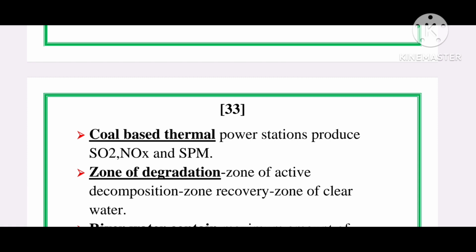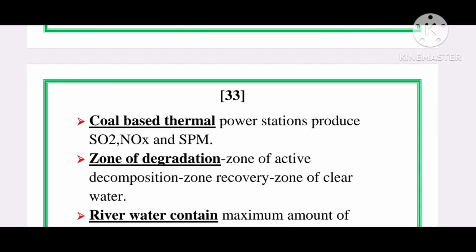Next, zone of degradation, zone of active decomposition, zone of recovery, zone of clear water. This shows the zones of pollution. Okay, let's see one by one. A polluted stream undergoing self-purification passes through these 4 distinct zones of pollution. So, first one is zone of degradation. This usually occurs below the outfall sewer when discharging its contents into a stream.